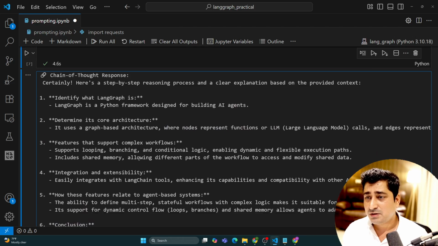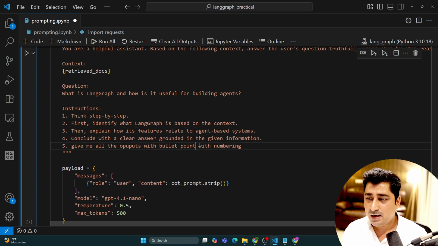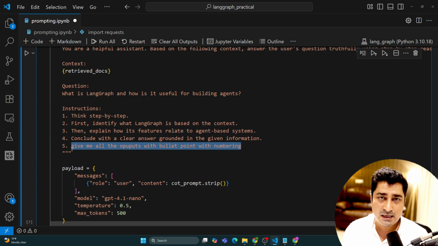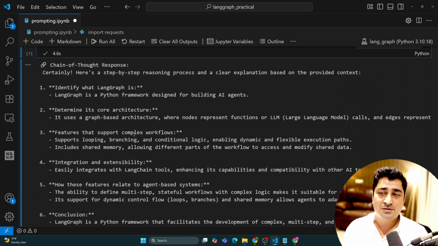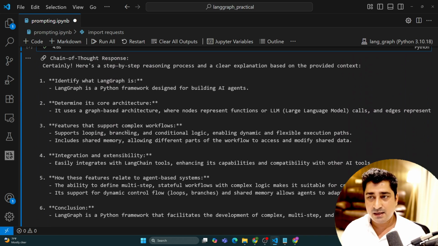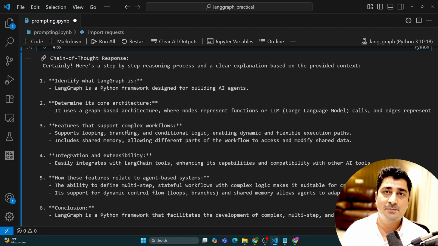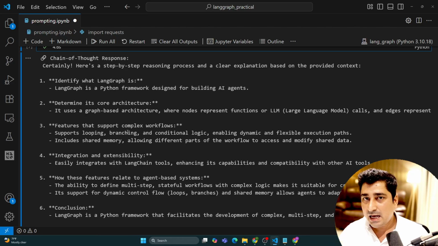So as you are able to see, I have just changed one single line, and my entire output has changed. It's the same system, the same LLM, the same document or context which I'm trying to provide. But as my prompting has changed, my final output has changed completely. Now it's more meaningful as compared to the previous output, which I was expecting.